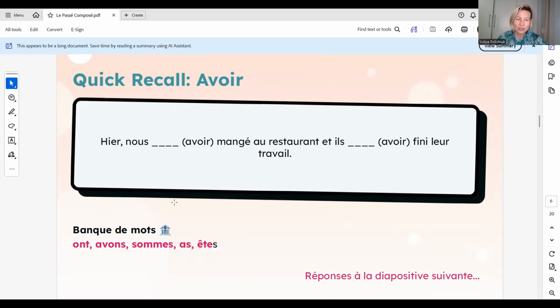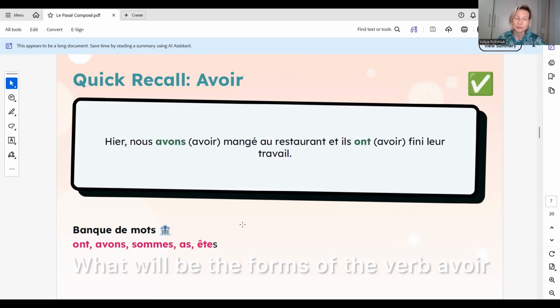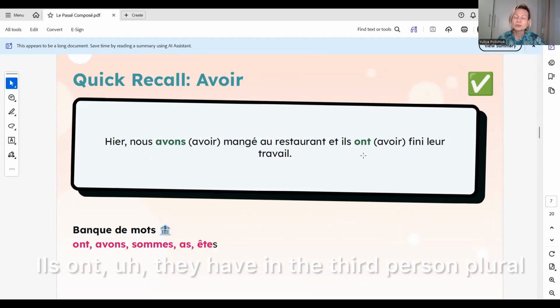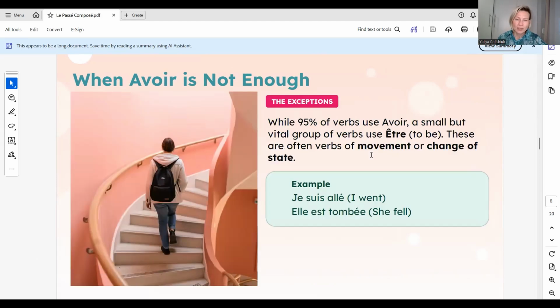Quick recall. Hier, nous avons mangé au restaurant et ils ont fini leur travail. What will be the forms of the verb avoir? Avons in the first person plural, nous, we. Ils ont, they have in the third person plural.